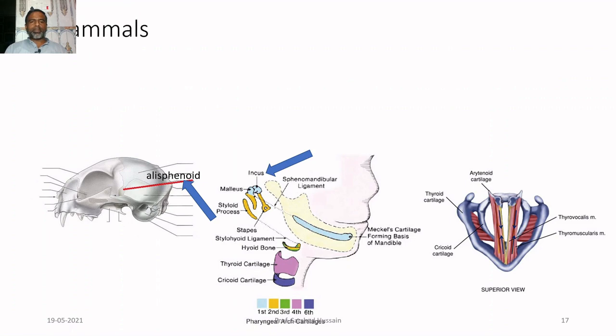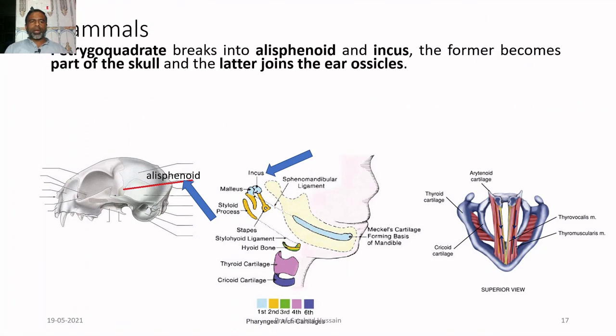Then in case of the mammals, the pterygoquadrate breaks into the alisphenoid and incus. This is the alisphenoid bone, and the incus is the bone of the ear. The former becomes part of the skull. So, you can see this alisphenoid is a part of the skull, whereas the latter, that means the incus, is a part of the ear ossicles.